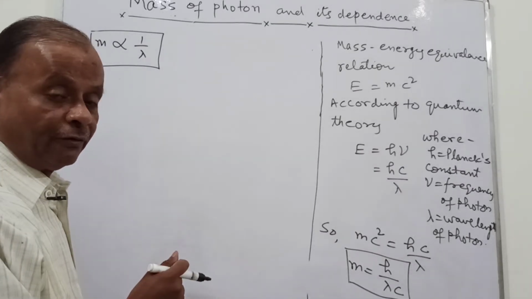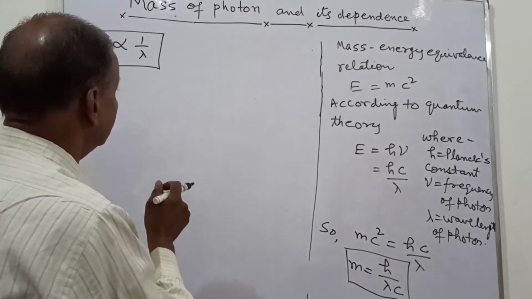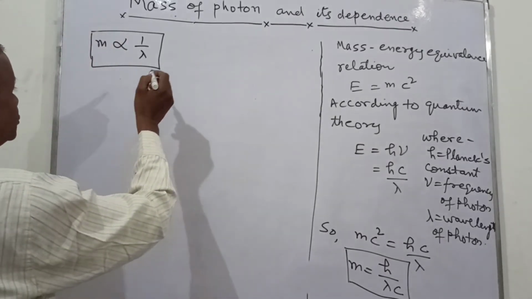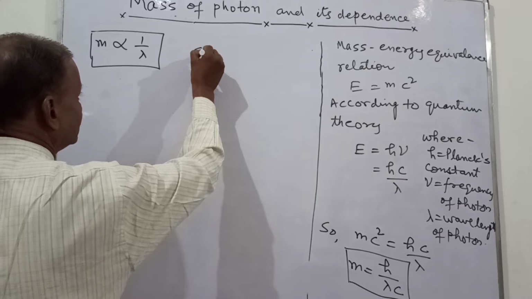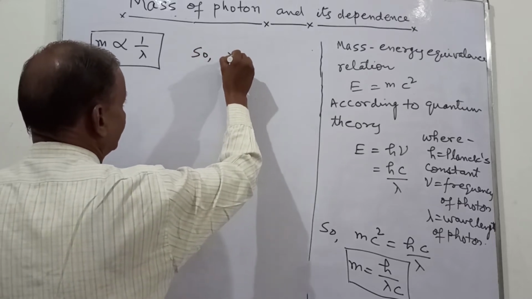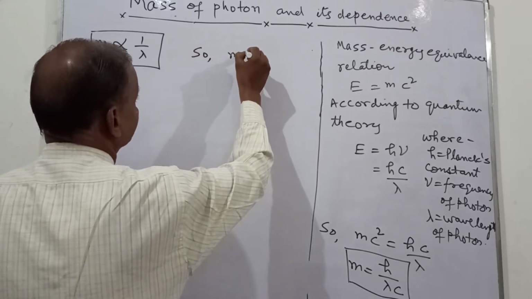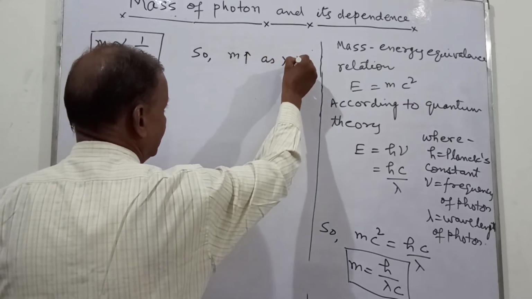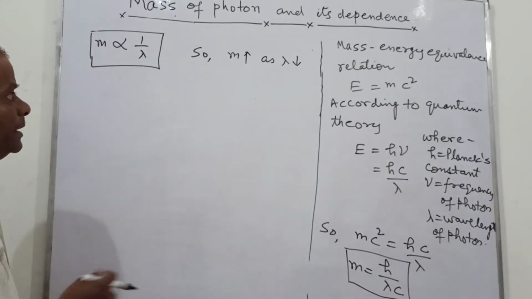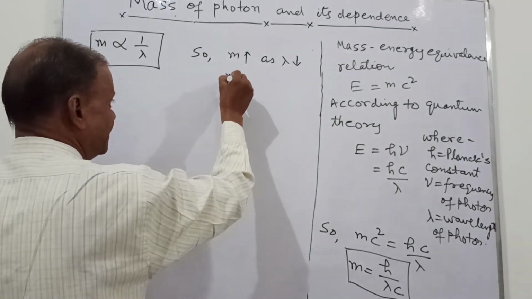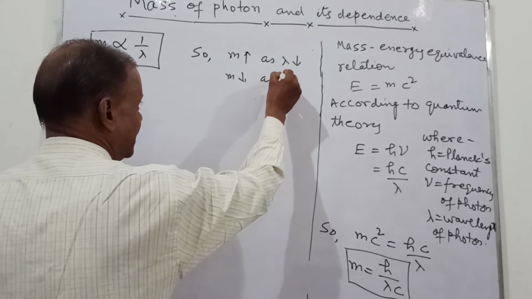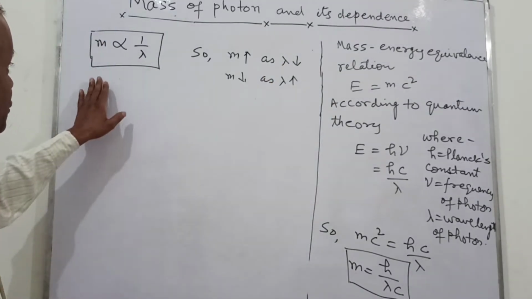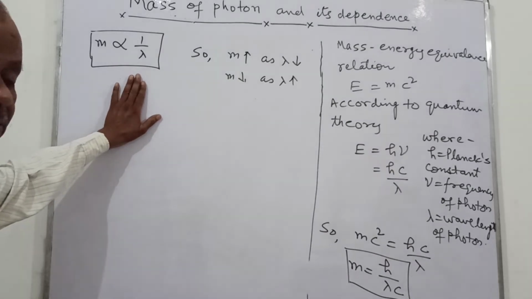So now if you put the value of h and c, then this mass can be expressed. So m increases as lambda decreases, and vice versa. m decreases as lambda increases. So this is the meaning of proportional.